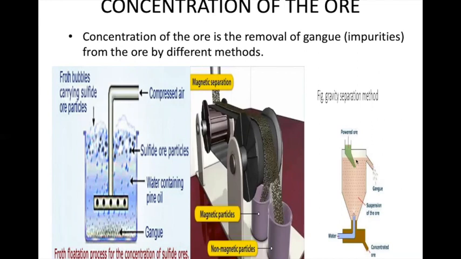A powdered ore is put inside and water is allowed to flow. The metals, being heavy, will settle down, giving the concentrated ore, and the lighter particles will be washed away from above. This method is mainly used when the waste, that is the impurities, have low densities.